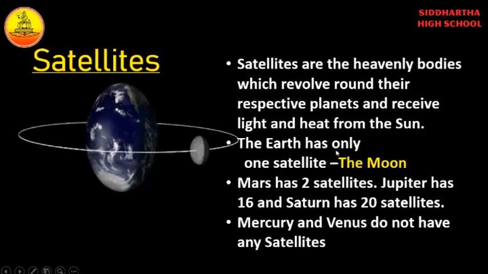Every planet has some satellites, but the Earth has only one satellite, the moon. What is the natural satellite that the Earth has? It is the moon. Mars has 2 satellites, Jupiter has 16 and Saturn has 20 satellites. Mercury and Venus do not have any satellites. Understand, children?